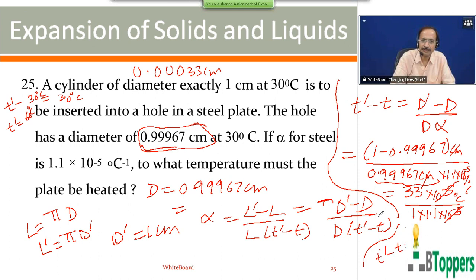So if T is our initial temperature, which you can take as 30 degree centigrade, if you simplify, you get T dash equals 60 degree centigrade. That means the steel plate has to be heated to 60 degree centigrade for the cylinder to pass exactly into the hole.